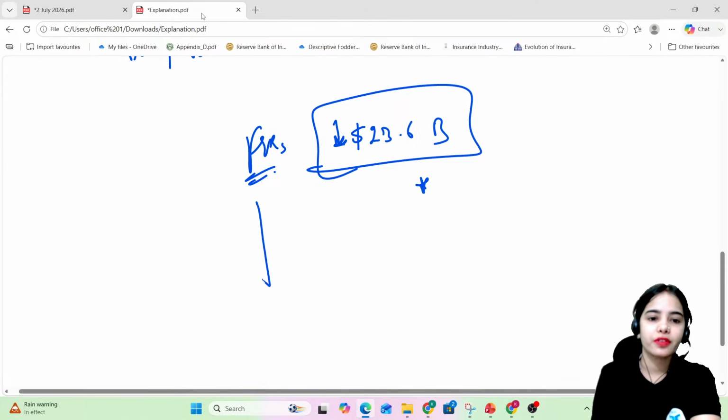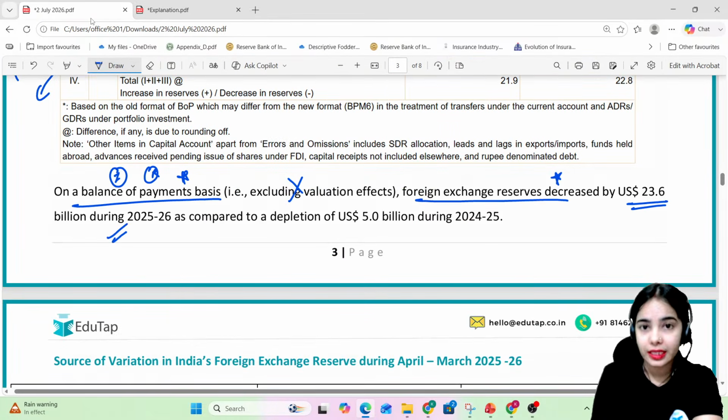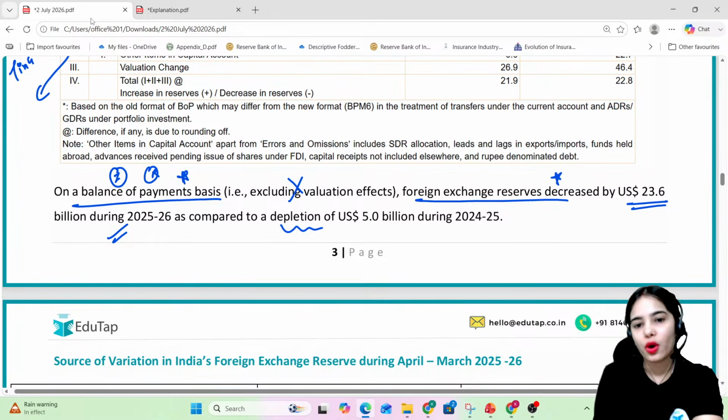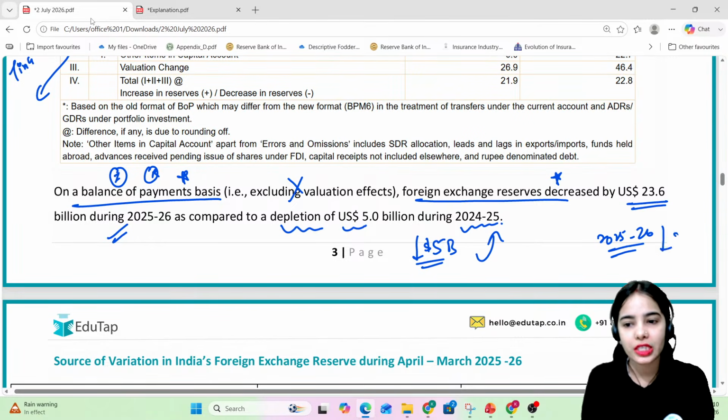So foreign exchange reserves decreased by $23.6 billion. Okay. Now this is higher than the depletion of foreign exchange reserves in 2024-25, where the foreign exchange reserves only decreased by $5 billion. So remember that in the past financial year, 2024-25, the foreign exchange reserves only decreased by $5 billion, but in 2025-26, the foreign exchange reserves decreased by $23.6 billion.